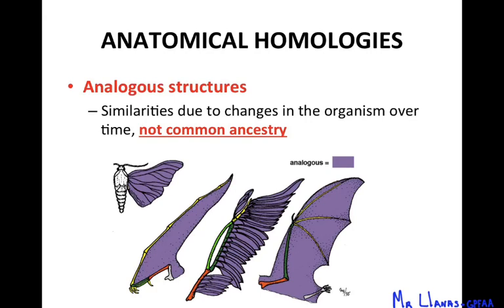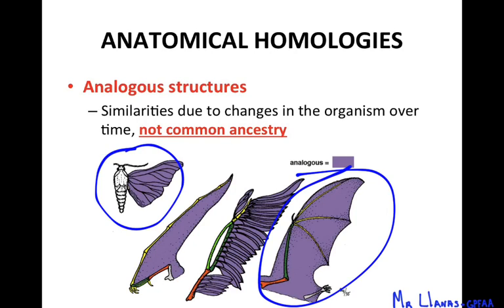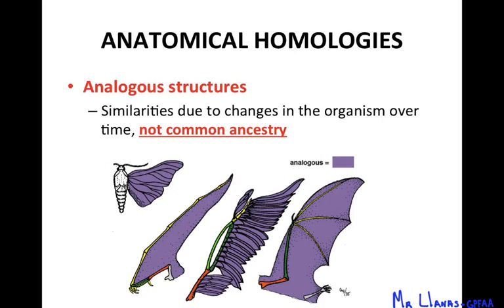Okay, so like the butterfly here, it developed wings because its environment required it to have wings. The bat also developed wings because it needs wings to survive, but that doesn't mean they are closely related to each other. They have the same characteristics, but they don't share a common ancestor. They're not closely related to each other.